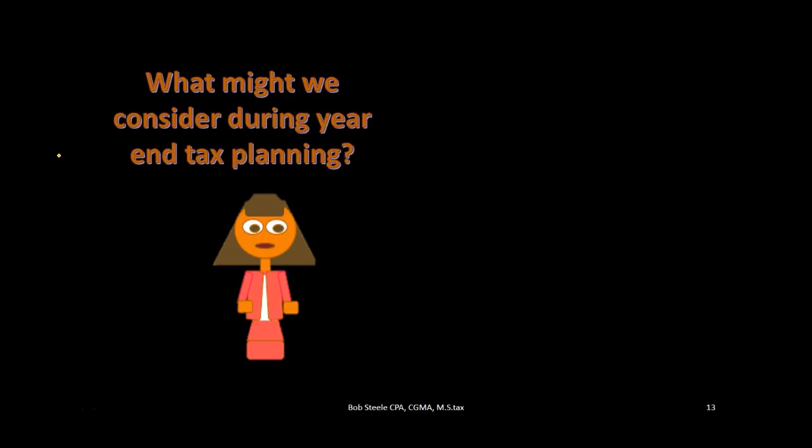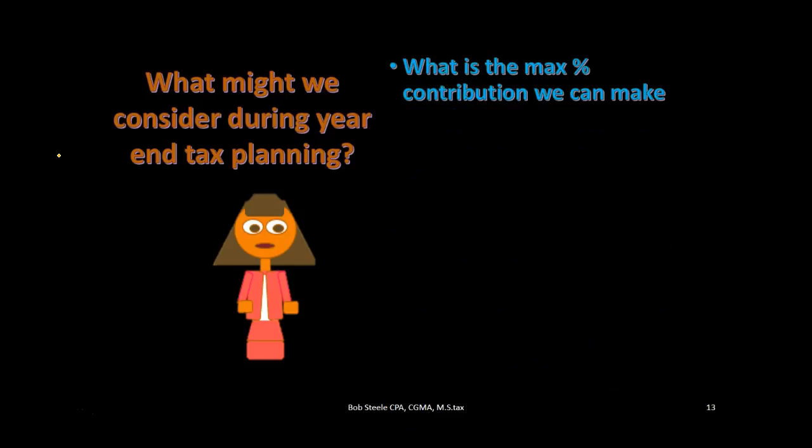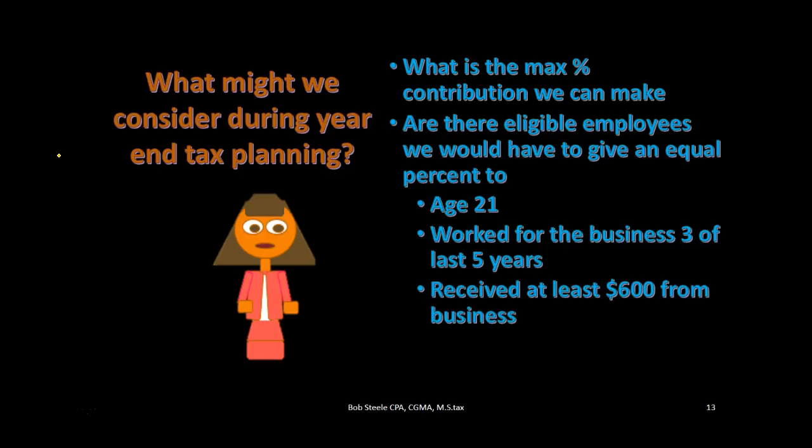Then once the year closes, we can figure out what the net income is, and then figure out what would be the maximum percent that could be put into a retirement plan. We'd also want to figure out, are there any eligible employees at that time? Who is eligible? Who are we responsible for in order to put a matching amount into their retirement?